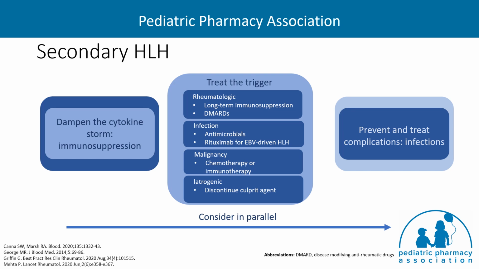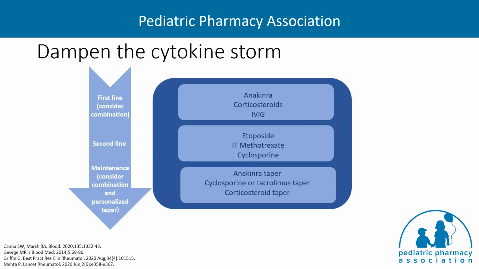For secondary HLH, a cross-specialty approach is recommended, including switching off the cytokine storm, treating the underlying cause, and treating or preventing complications. To dampen the cytokine storm, immunosuppressants are generally recommended in an induction maintenance paradigm. A personalized approach to tapering therapy is recommended once inflammation is controlled. In patients with underlying rheumatologic disease, long-term immunosuppression may be required. And in patients with infection or cancer, treating the underlying trigger with directed therapy is of utmost importance.